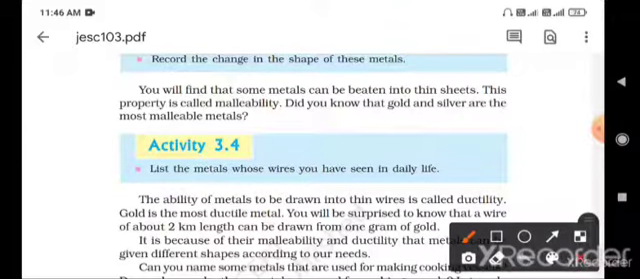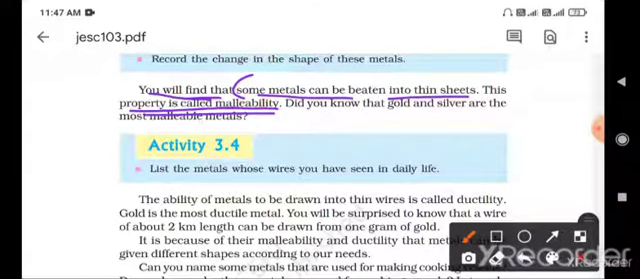After hitting these elements, they change their shape. This property is called malleability. You will find that some metals can be beaten into thin sheets. This property is called malleability. So the first was metallic luster, and after that, malleability. What does malleability mean? You can write: some metals can be beaten into thin sheets. This property is called malleability.